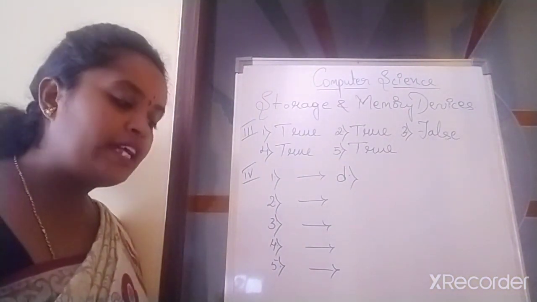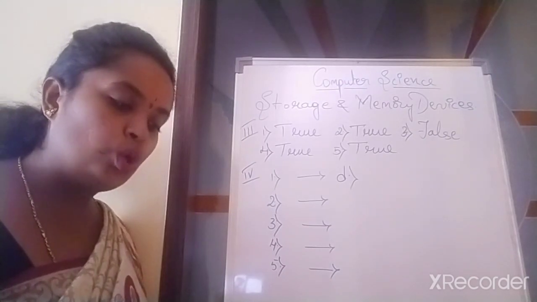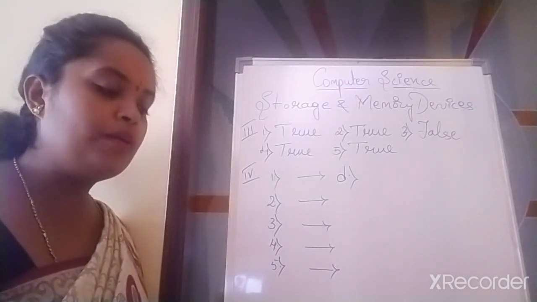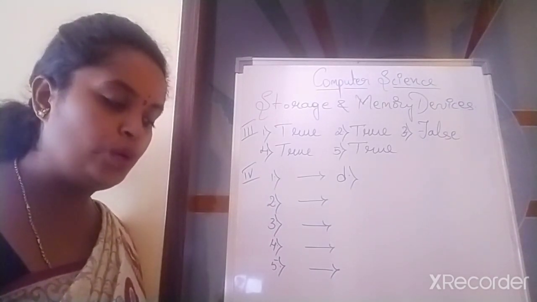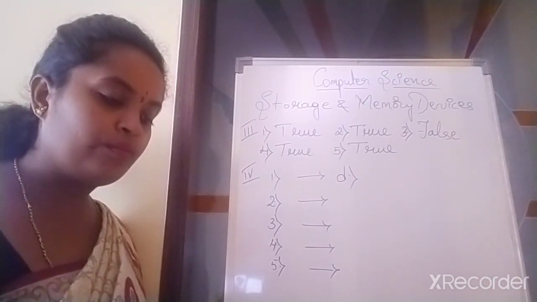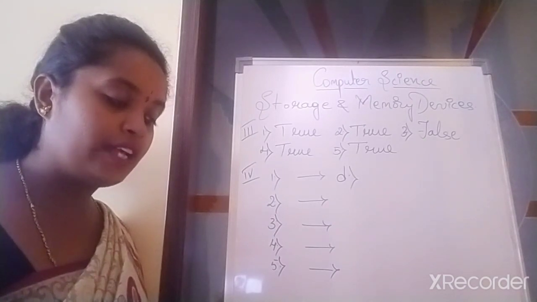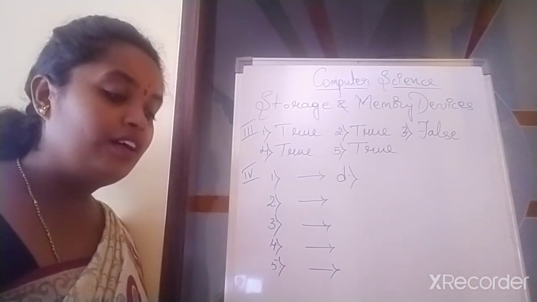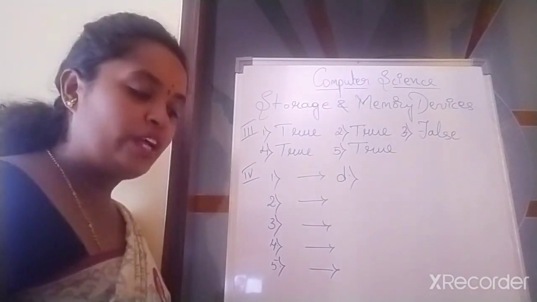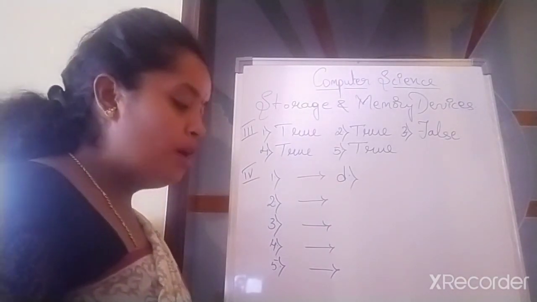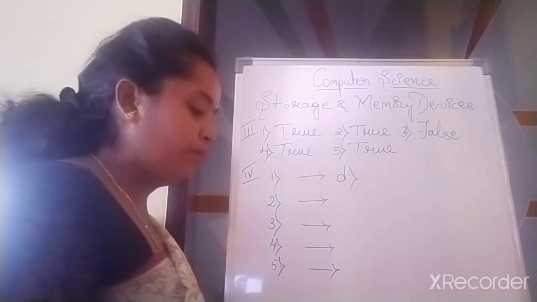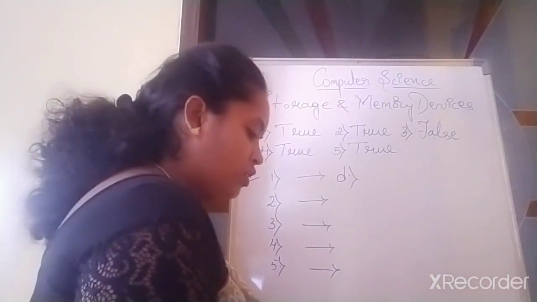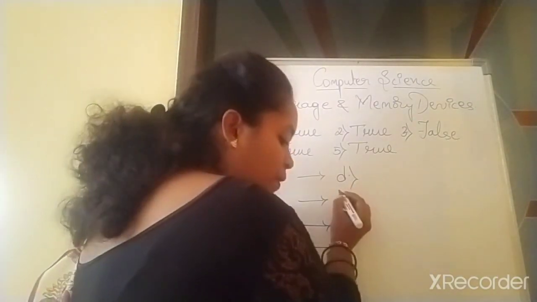Second one, secondary memory is used to read write memory, or you can also tell it as store data permanently.